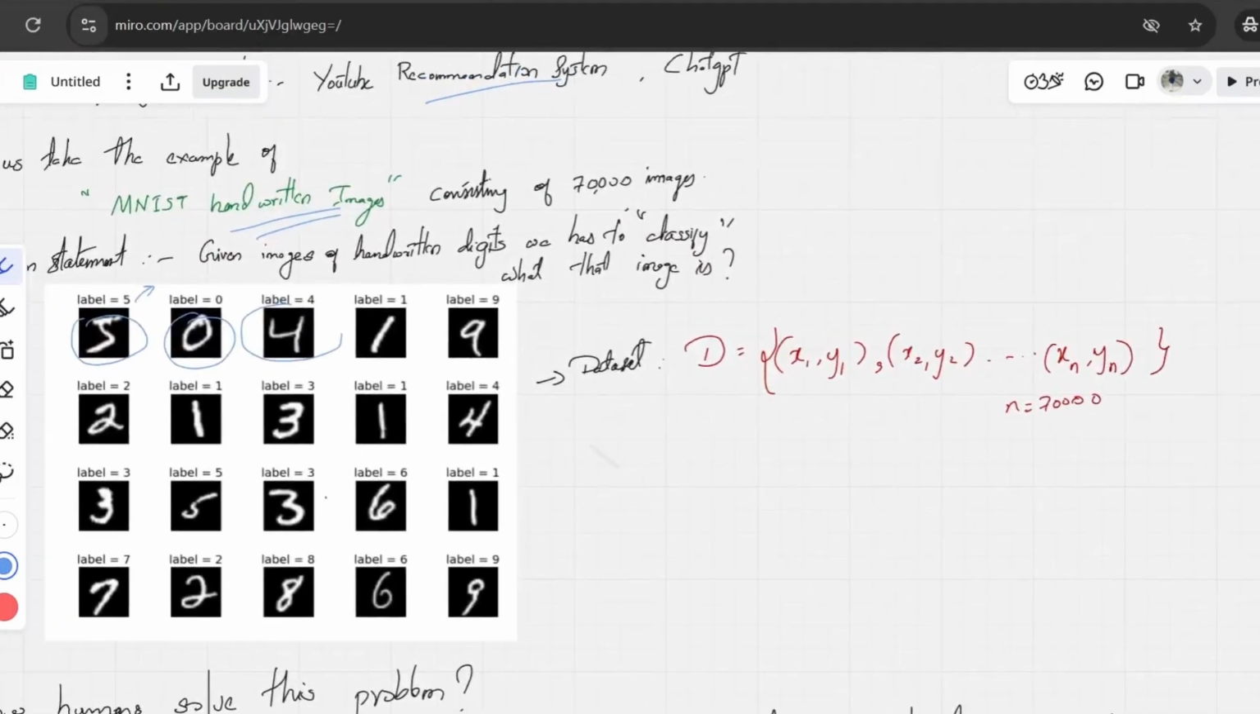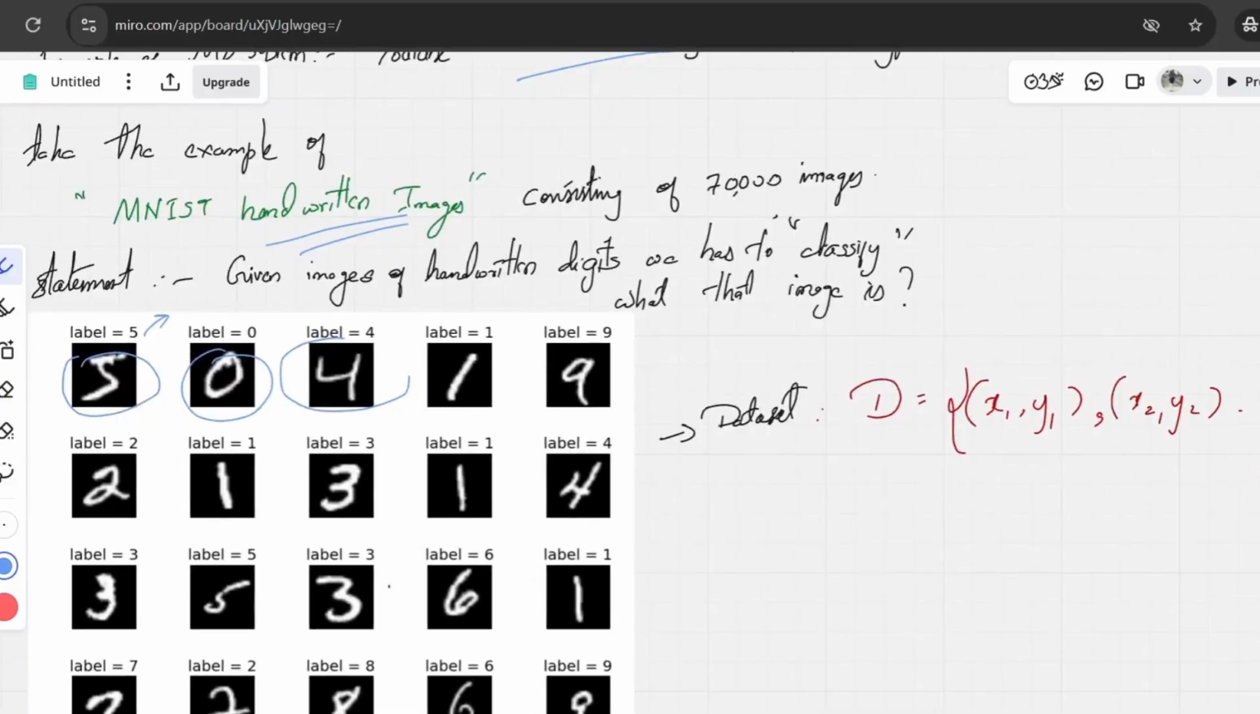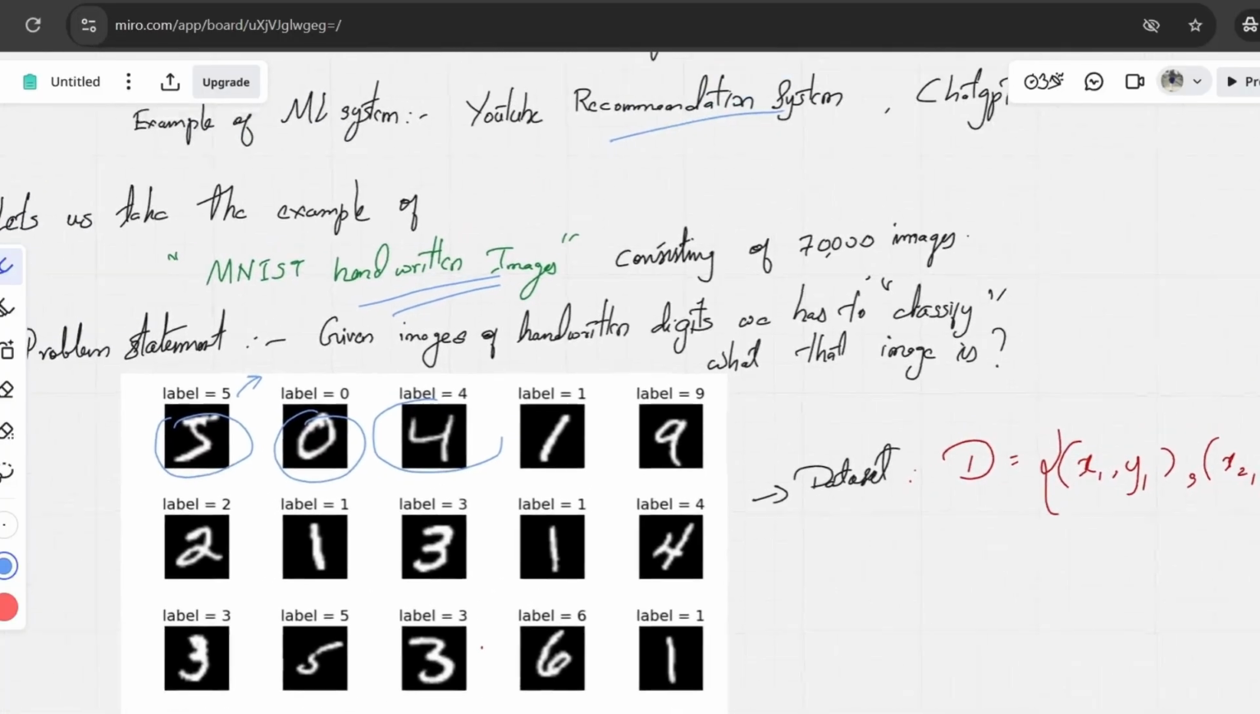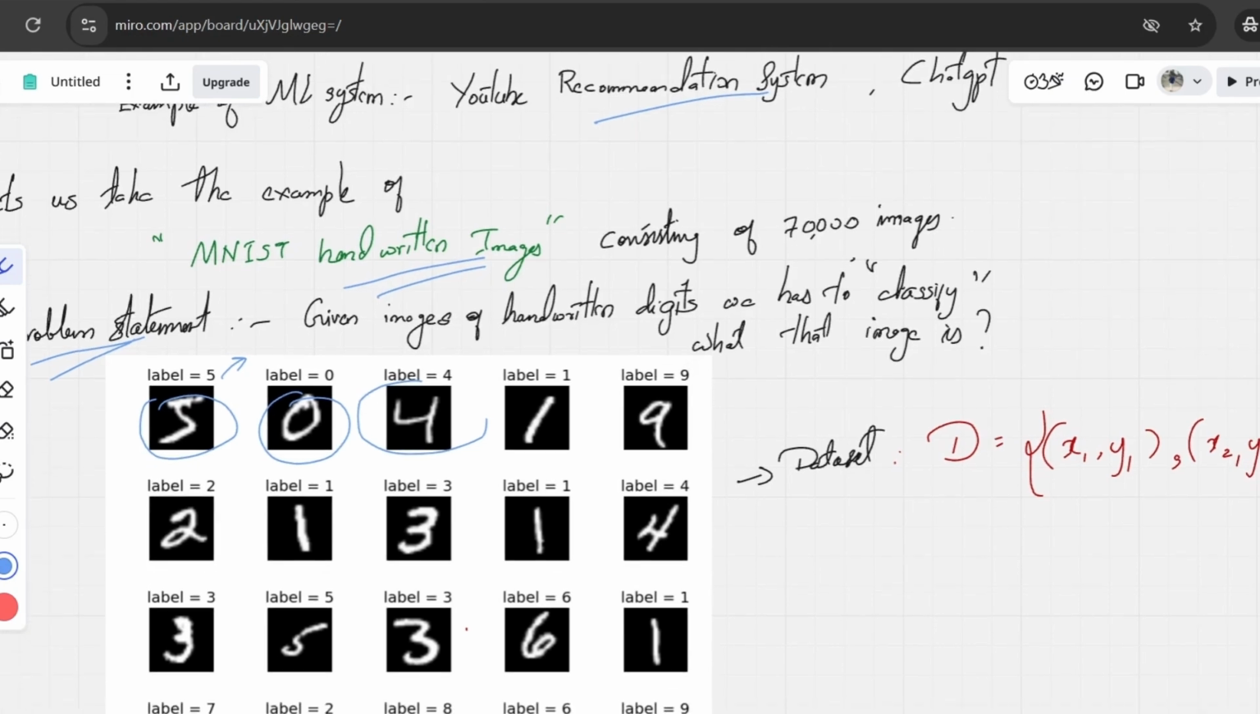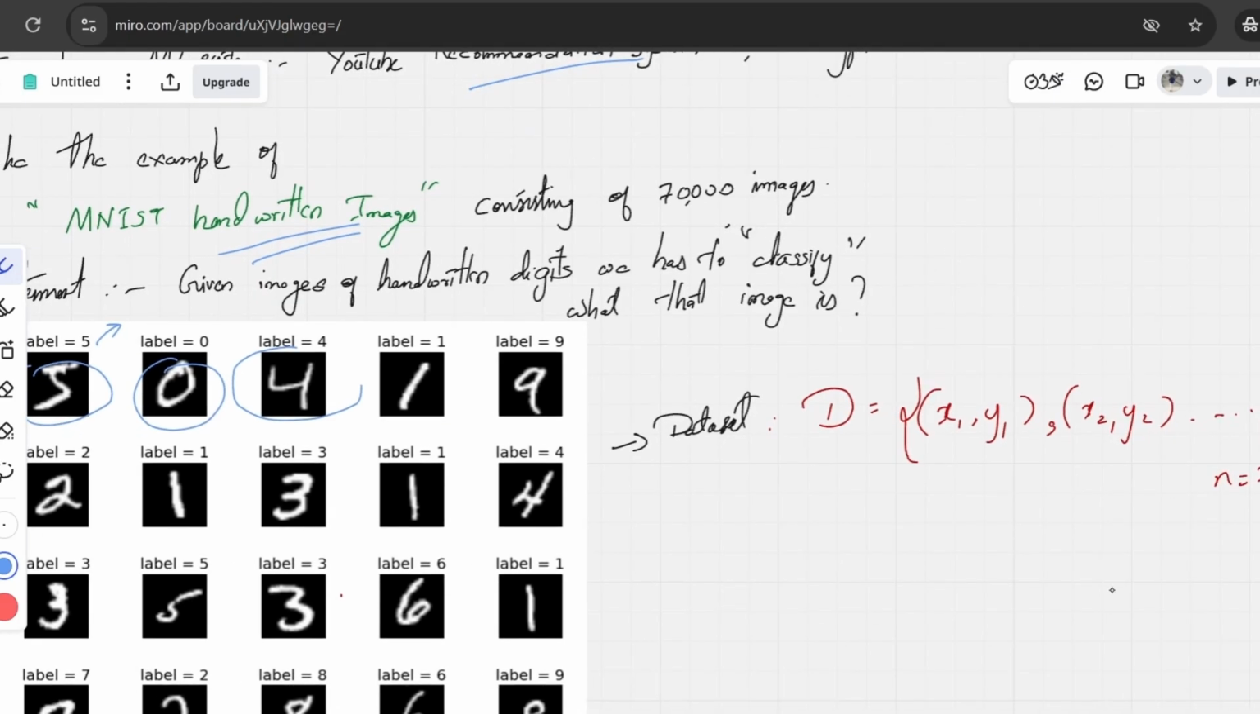So handwritten images. What is the problem? That is called the problem statement. We have to know the problem statement of this task. Given the images of handwritten digits, here 5, 0, 4, whatever, 0 to 9 are the handwritten images, we have to classify what that image is.